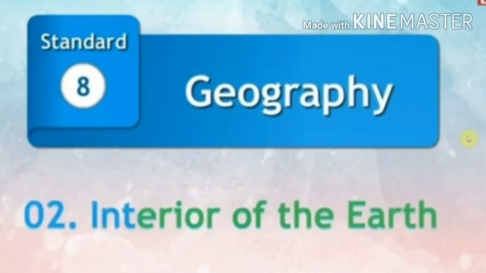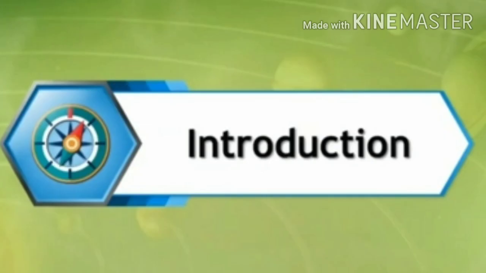Standard 8, Subject Geography, Chapter number 2: Interior of the Earth. Introduction.